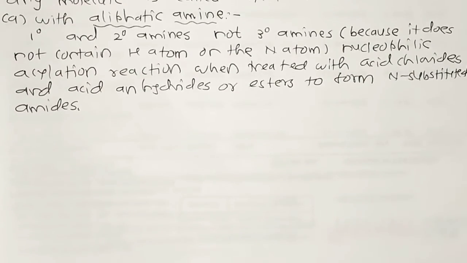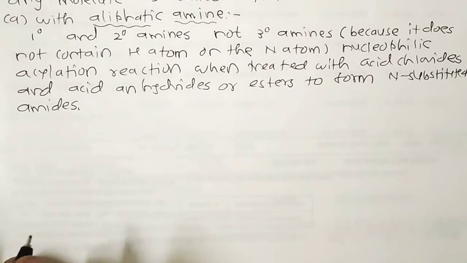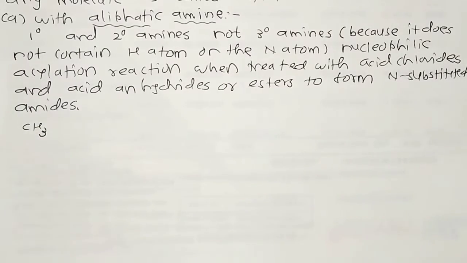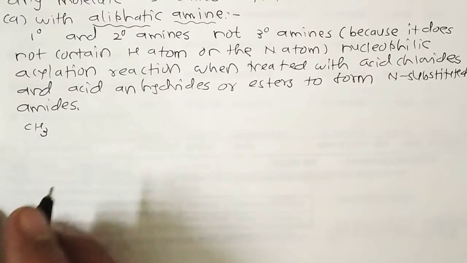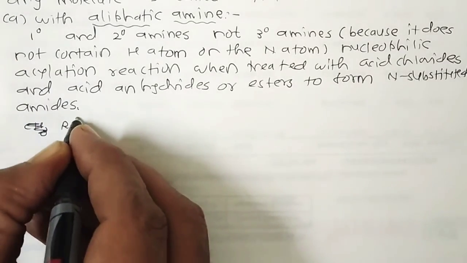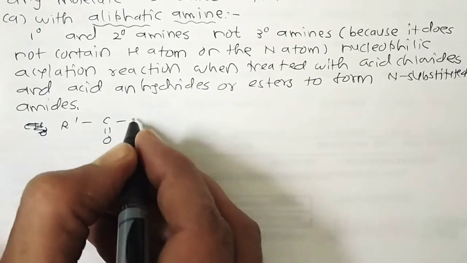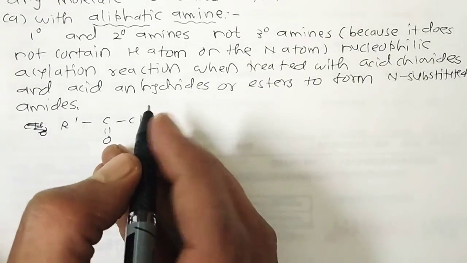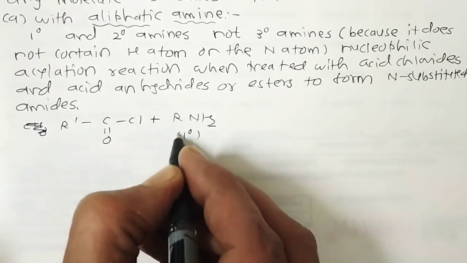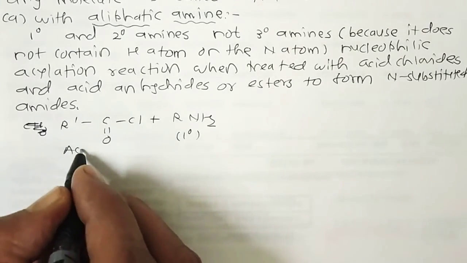So first we give an illustration of these reactions. In a common way, if I take R' C double bond O Cl, when it reacts with RNH2, RNH2 is a primary amine and this is an acid chloride.